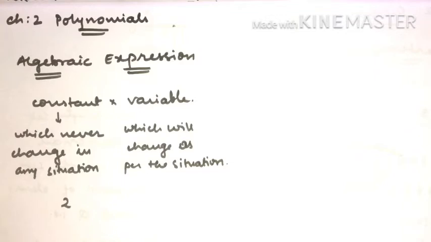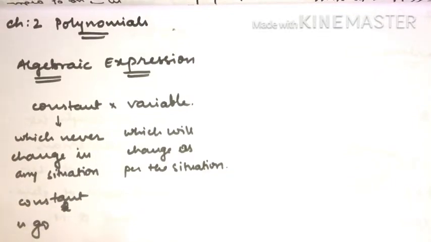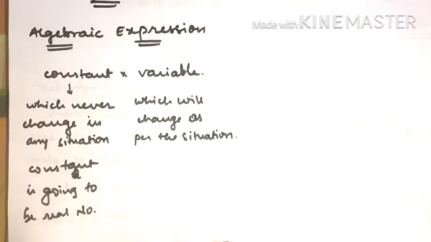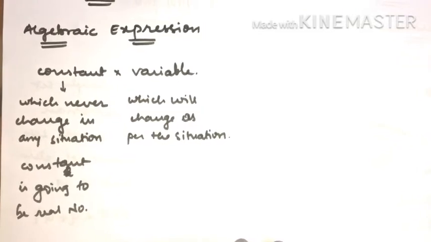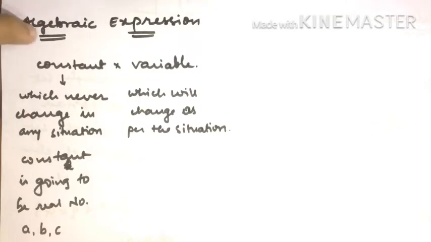So let's say the constant is going to be a real number. It can be anything, correct? For general purposes, what we tend to do is we say A, B, C, this kind of alphabets we will consider as constants.